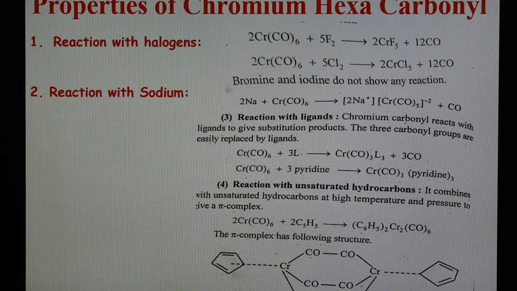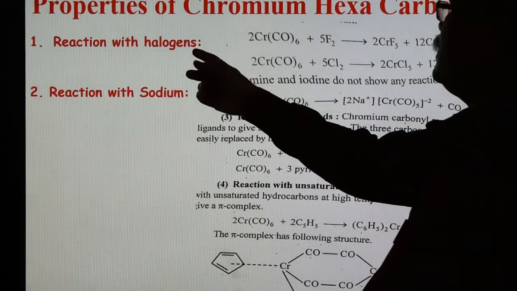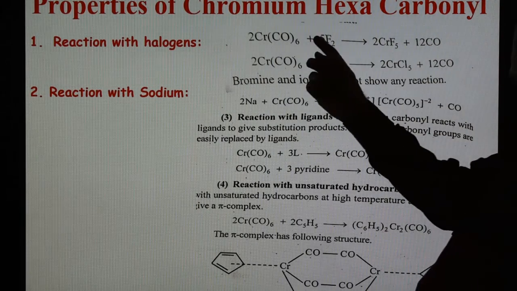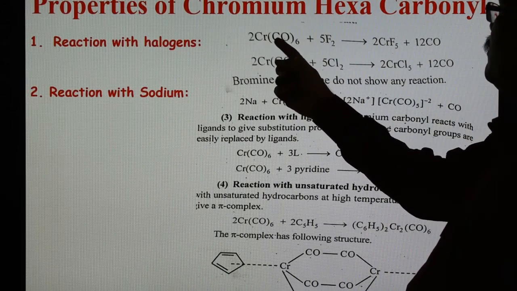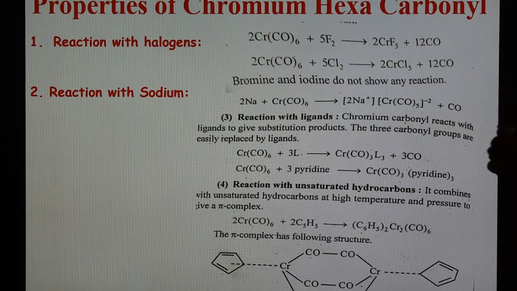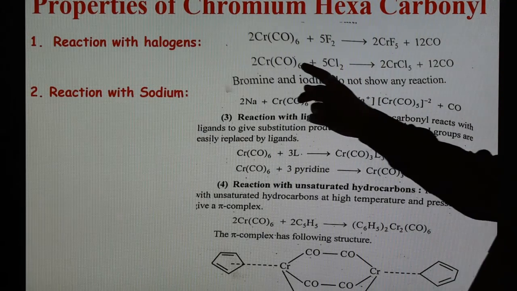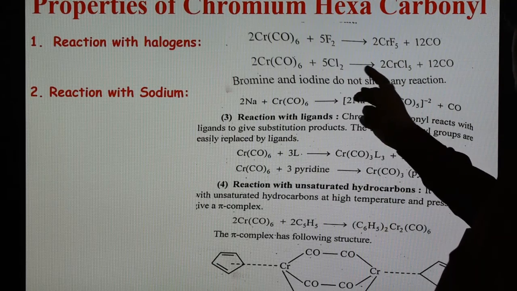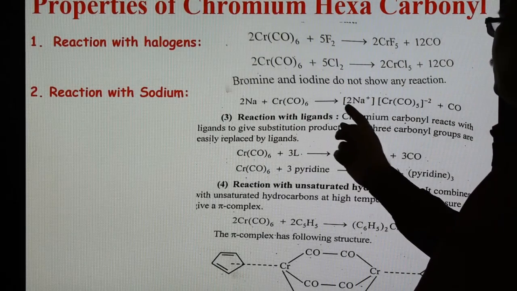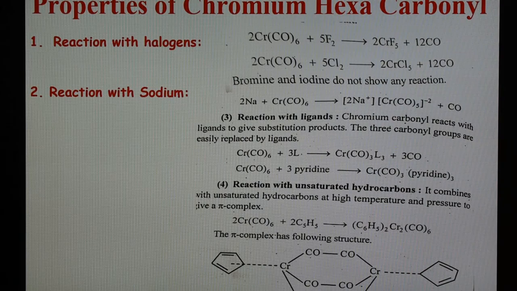And the third compound is the properties of chromium hexacarbonyl. First is the reaction with halogen, and it forms this type of fluoride or chloride compound. So chromium hexacarbonyl reacts with fluorine forming CrF5 and 12 molecules of CO released. This compound reacts with Cl2 in a similar reaction. Bromine and iodine do not show any reaction. Sodium reacts with this compound forming this type of salt, and carbon monoxide gas is evolved.